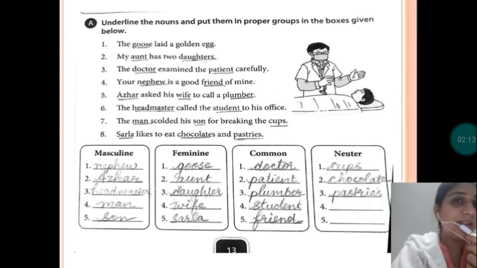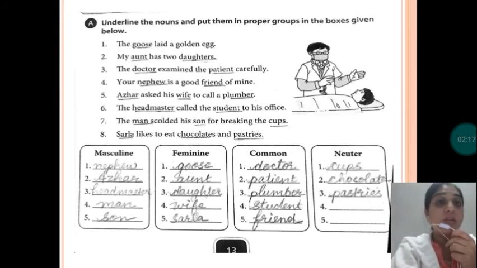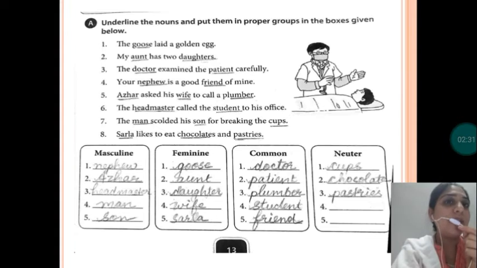So let's get started. First one: the goose laid a golden egg. So goose is feminine. Gander is masculine, so goose will be feminine. Second one: my aunt has two daughters. Aunt and daughters both are feminine. Third one: the doctor examined the patient carefully. Okay, students, the doctor can be both. It can be male as well as female, and the patient also can be both male as well as female.